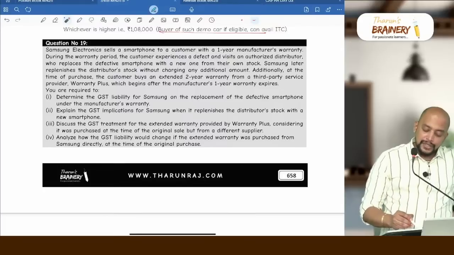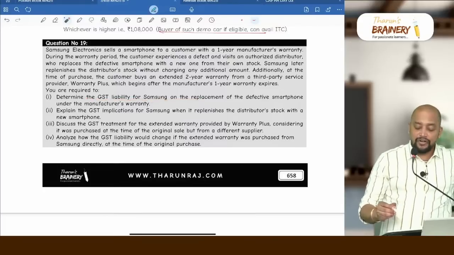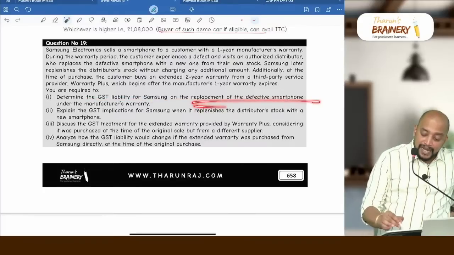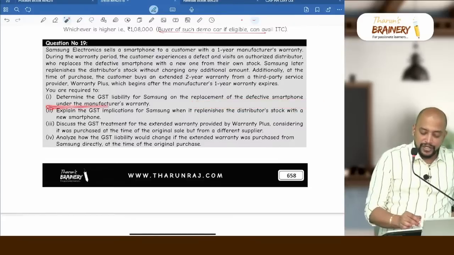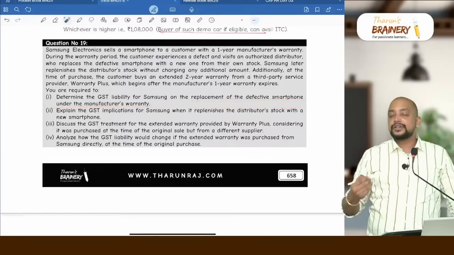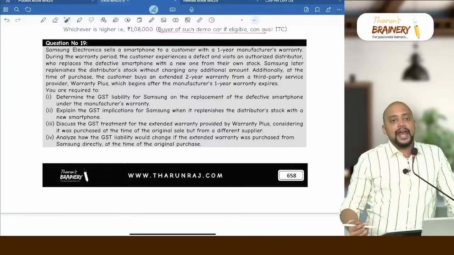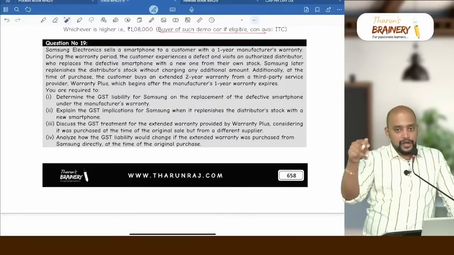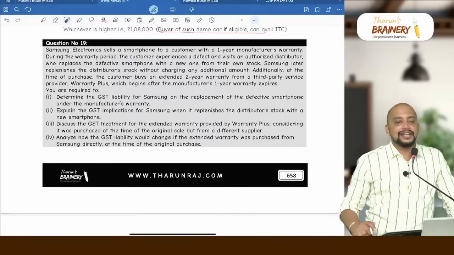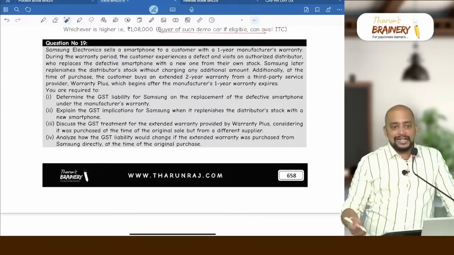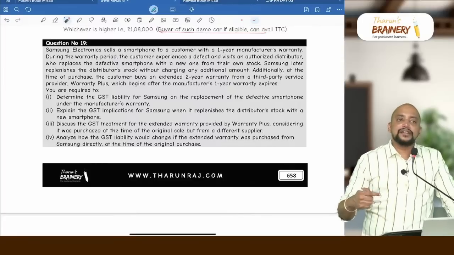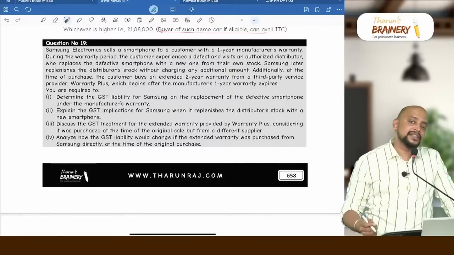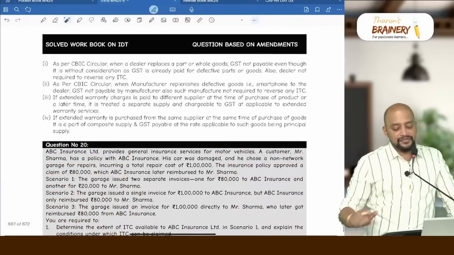You are required to determine the GST liability for Samsung on the replacement of a defective smartphone under manufacturer warranty. So the dealer is replacing out of his stock. Whether he needs to reverse any ITC? No, he doesn't have to reverse any ITC. Moreover, whether he needs to treat it as supply under 7(1)(c)? No. So see the answer for the first part.